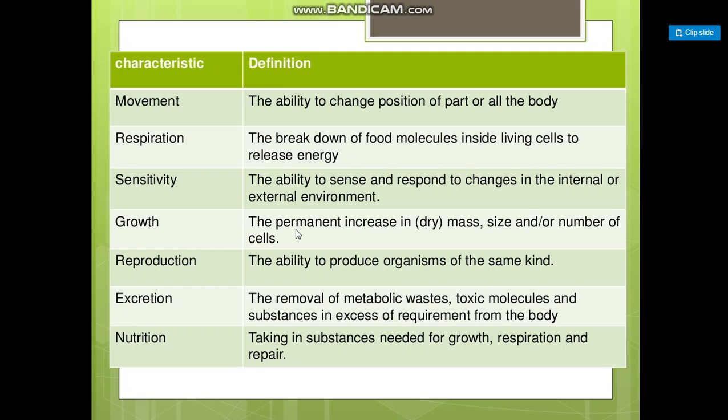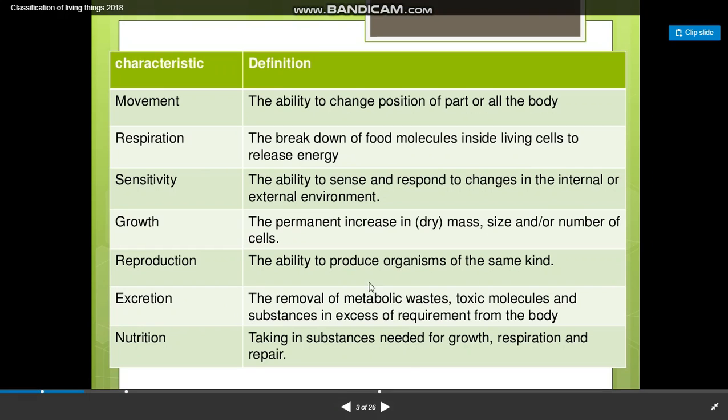Reproduction: the ability to produce organisms of the same kind. Excretion: removal of metabolic wastes, toxic molecules, and substances in excess of requirement from the body. Finally, nutrition: taking in substances needed for growth, respiration, and repair.